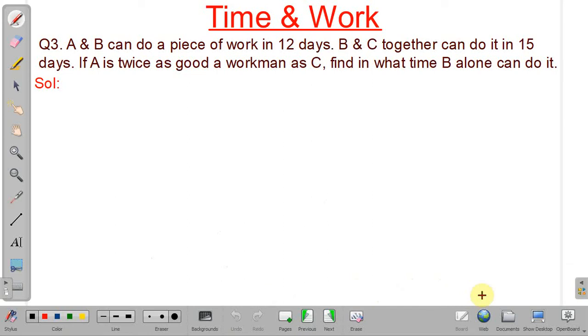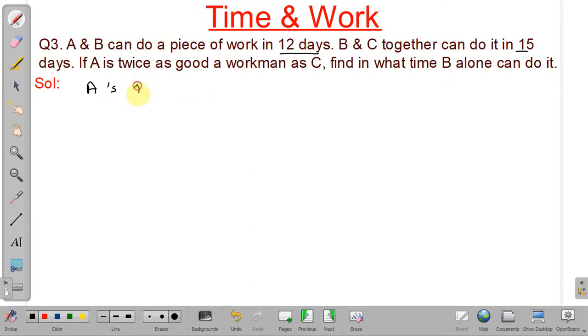See, in this problem, it is given A and B can do a piece of work in 12 days. Similarly, B and C together can do it in 15 days. And it is also given that A is twice as good a workman as C, meaning A is twice as efficient as C. So we have to find the time taken by B to complete the work. So what is given? It is given that A is twice as good as C.